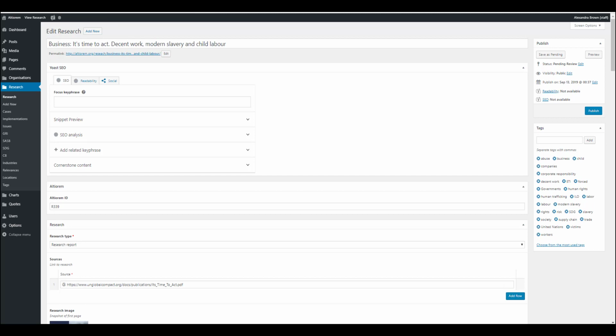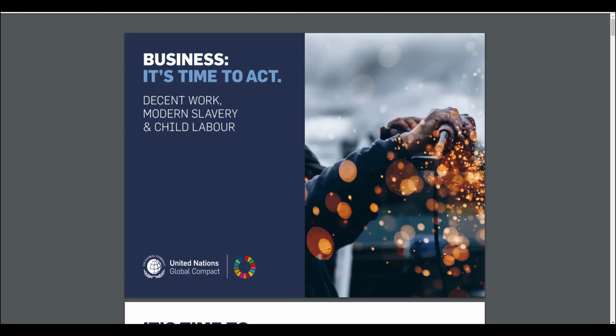Navigating the sustainable investment landscape. Business, it's time to act. So that comes from this one here. So business, then we've got a colon. So it's would be capitalized. It's time to act. There's a full stop. And then the D would be uppercase as well.